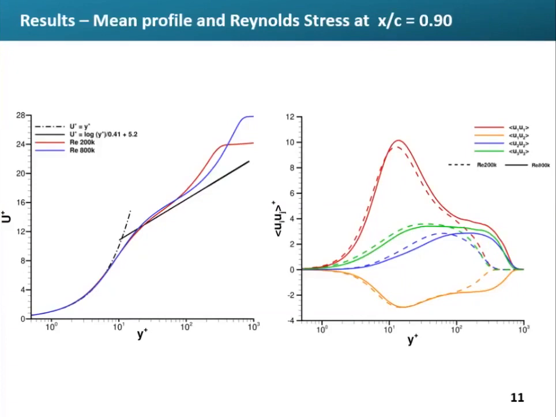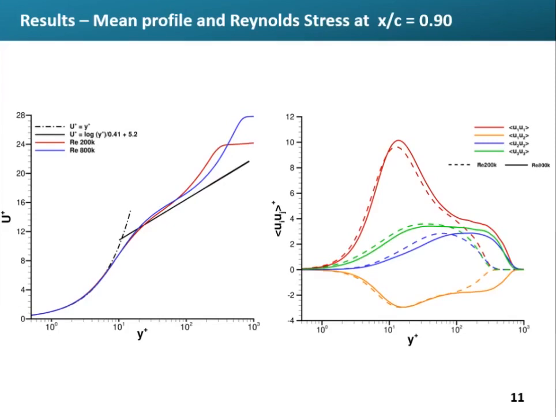Turbulence statistics for both simulations will be presented at 90% of the chord of the airfoil, ensuring that the flow is developed. The mean velocity and Reynolds stress profiles are shown normalized by friction velocity. In the mean velocity plot, the viscous sublayer and log layer profiles are also present. Although the viscous sublayers are well matched by the simulation, it is possible to see a shift in the logarithmic regions.